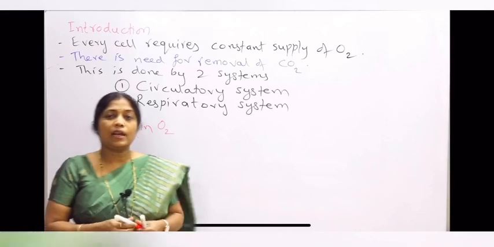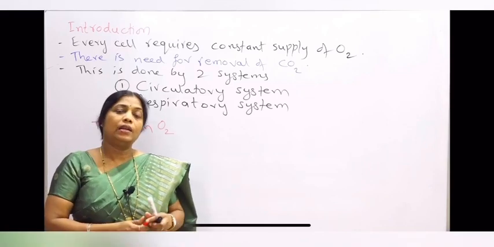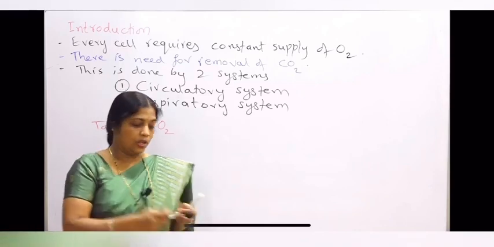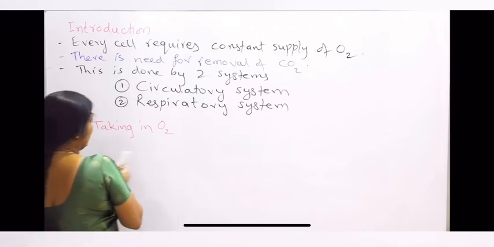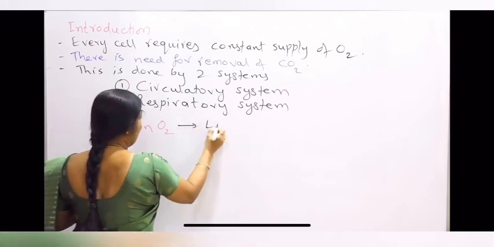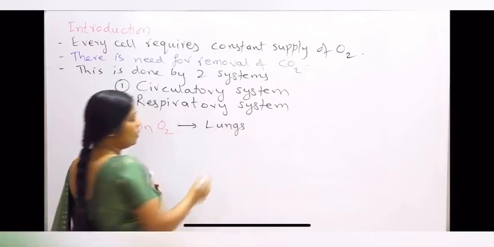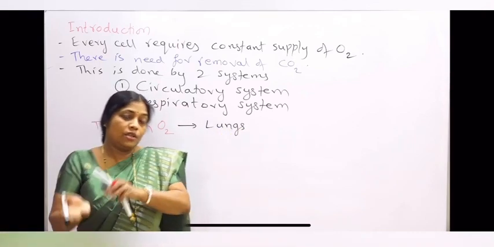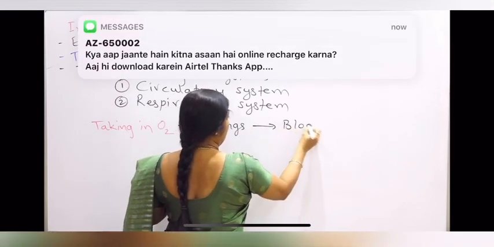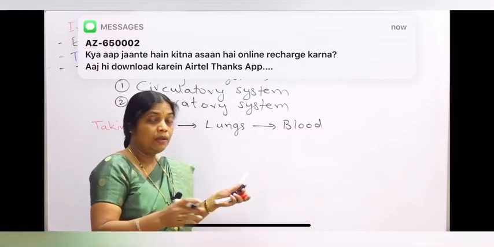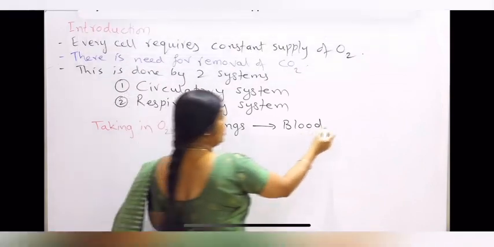The oxygen that we take in from the nostrils enters our lungs. From the lungs, this oxygen will diffuse into blood. From the blood, every cell will take this oxygen.